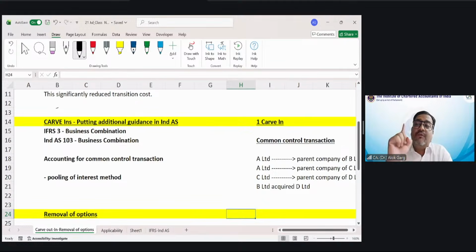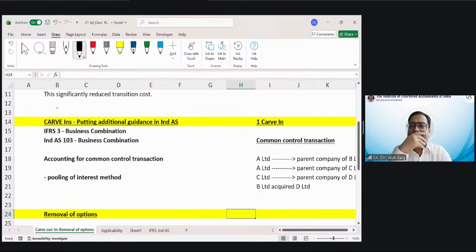Friends, there is only one carve-in, and you will learn IFRS 3, which is Ind AS 103 in your curriculum. Ind AS 103 is on business combination. My dear friends, business combination means acquisition, merger, amalgamation. You remember AS 14, accounting for amalgamation, right? This is what your Ind AS 103 is.